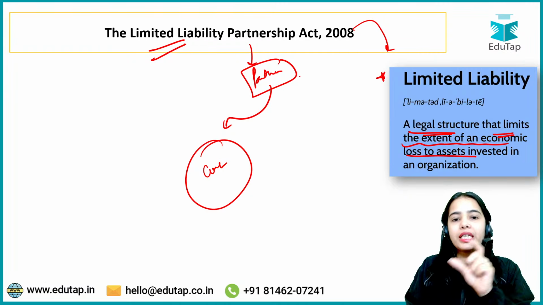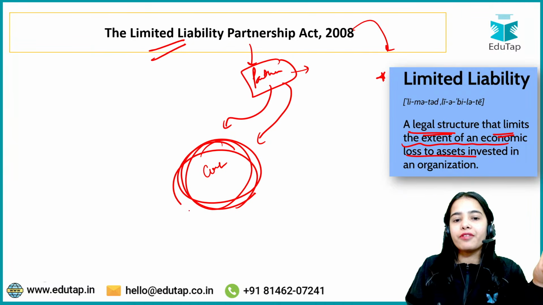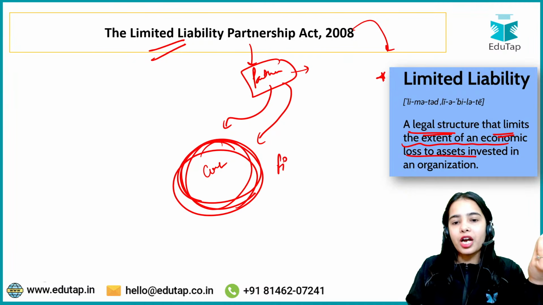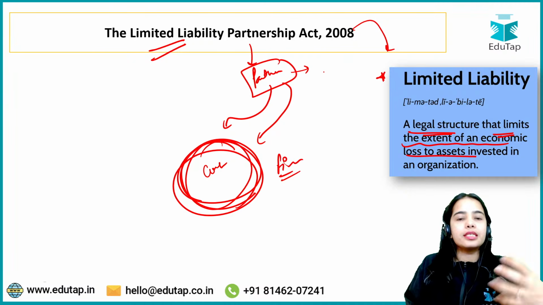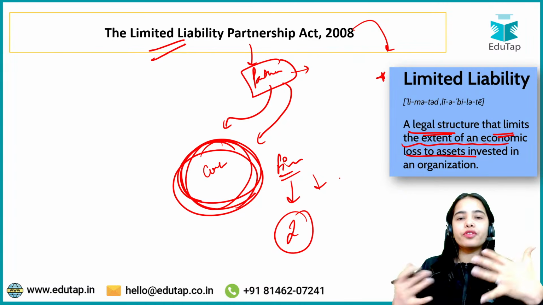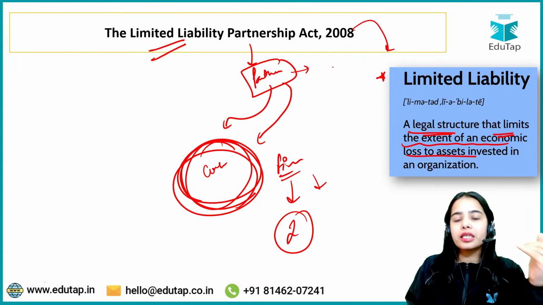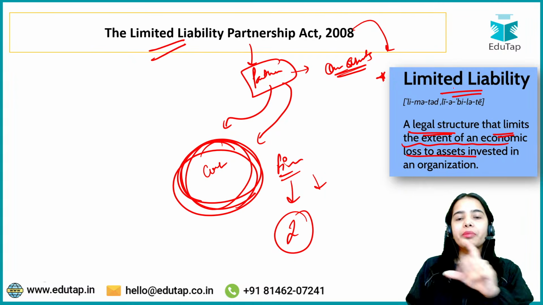That means their liability is only how much they are investing in the firm. Their own personal assets will not be obligated if the firm is under insolvency, if the firm closes down, or if the firm is under stress. The partners' own assets will not be affected. So limited liability means you have the limited obligation.